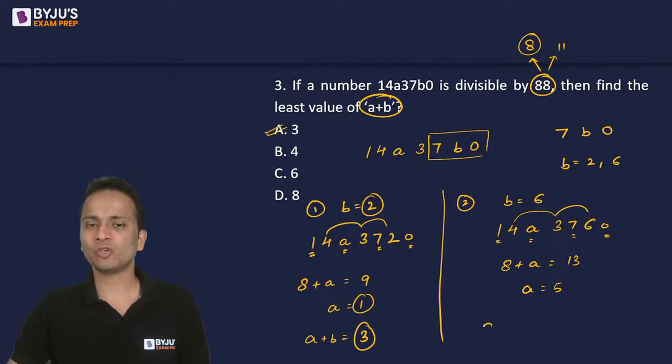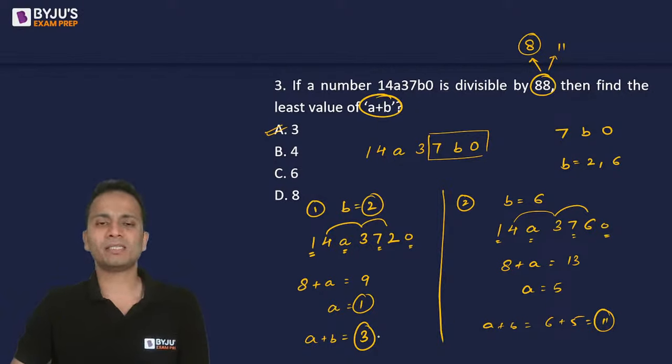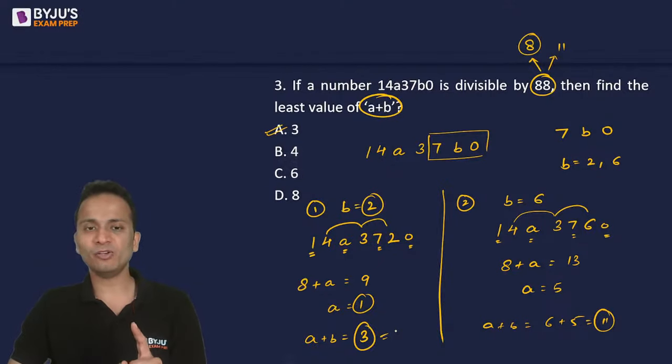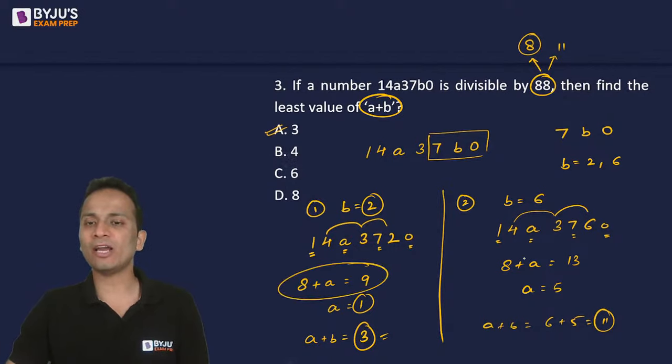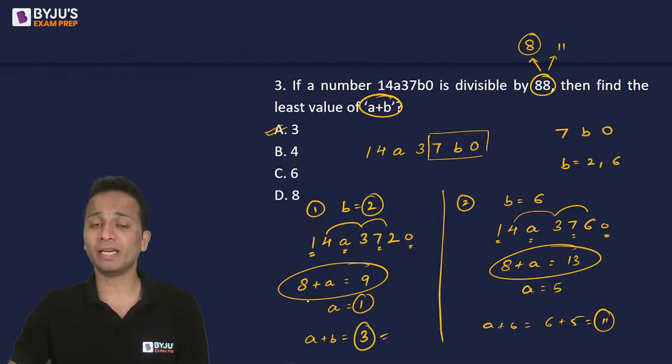Okay, so what will be the value of a plus b? 6 plus 5, that is 11. Obviously this answer is not in the options, it could have been in the options, but we already have got our answer. Kirti, the value of a will never be negative. Okay, so this is how you can do that. I hope you have understood this. So a can never be negative.